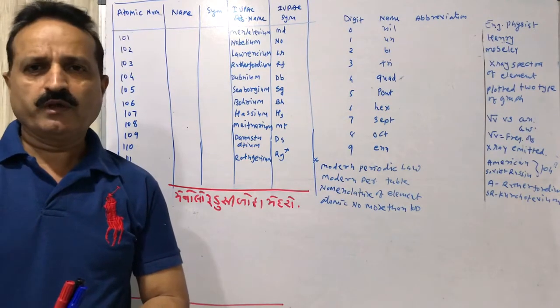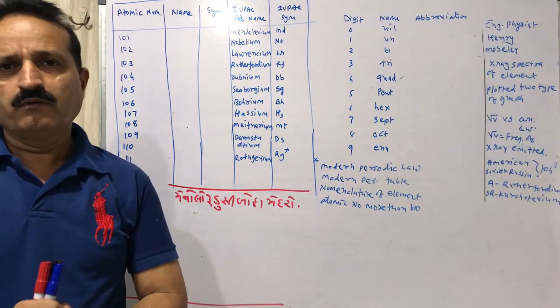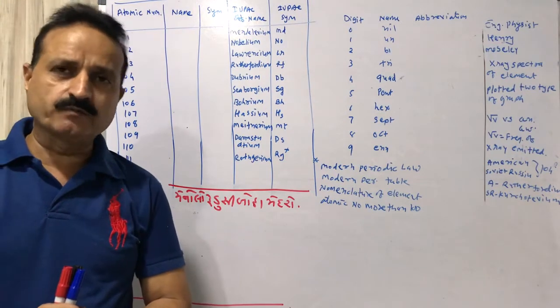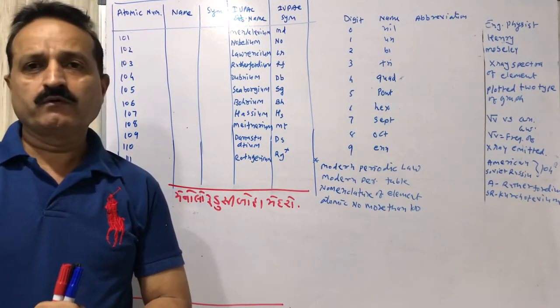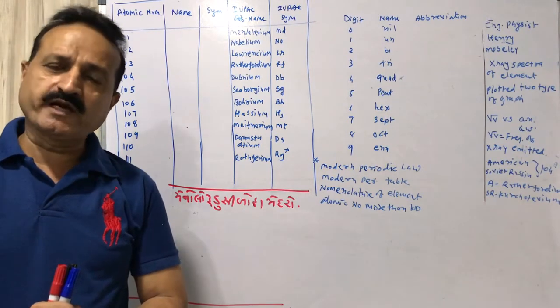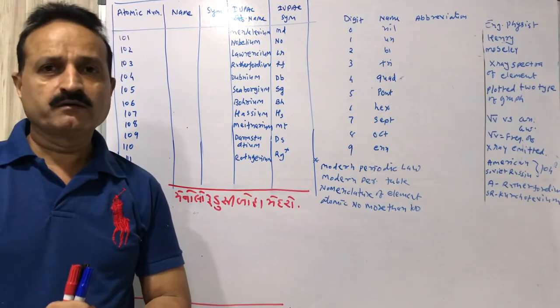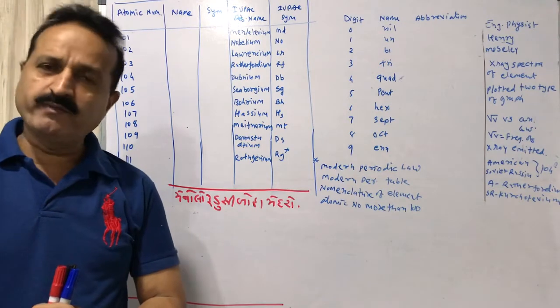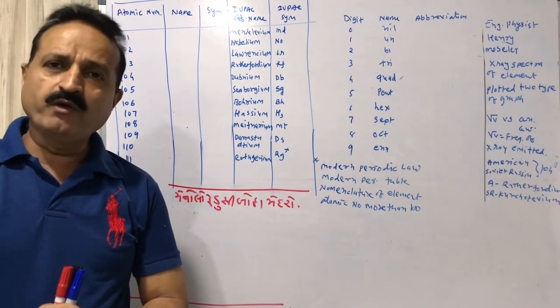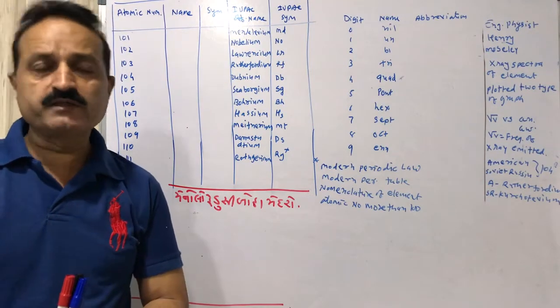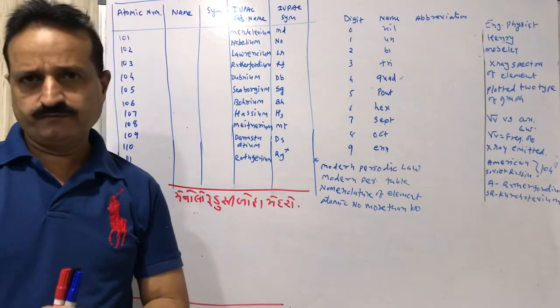Mendeleev gave the periodic law, but there is some error, because Mendeleev could not decide finally that the arrangement of elements in the periodic table should always be in increasing order of atomic weight.